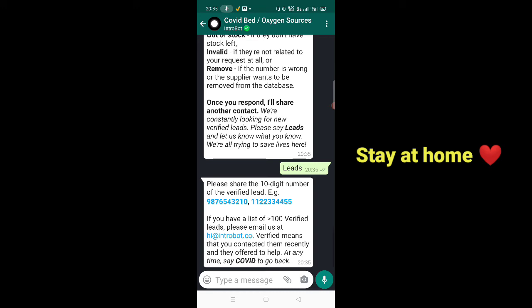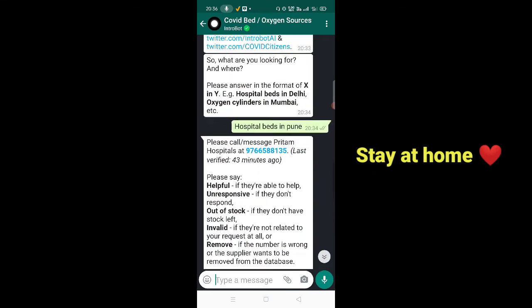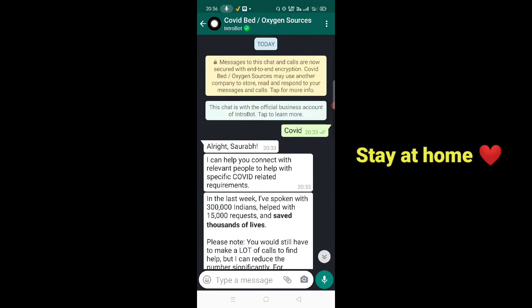Okay, and they have also asked that if you have any verified sources list, you can email them at this address, hi@introbot.co. So once you email this, they will provide this option to other users. So in this way, they are providing the contact number and contact details of everyone.